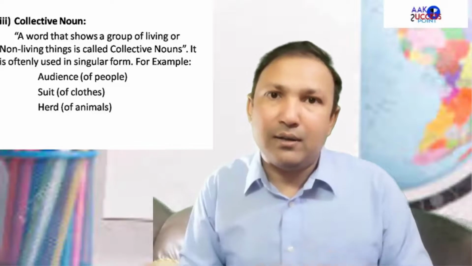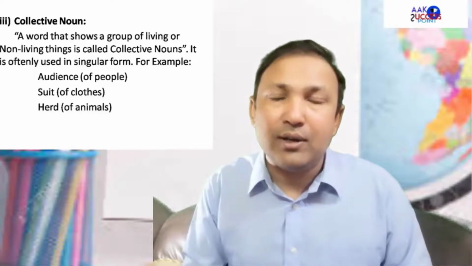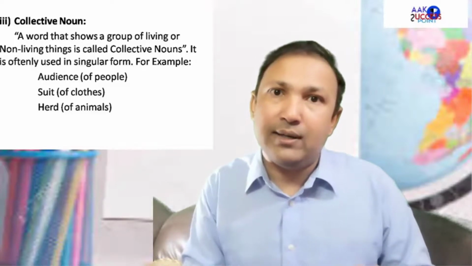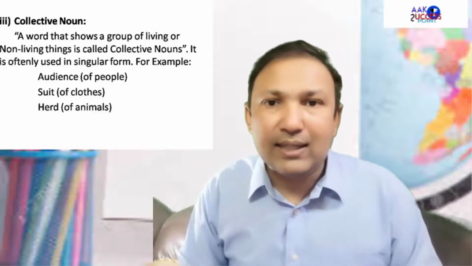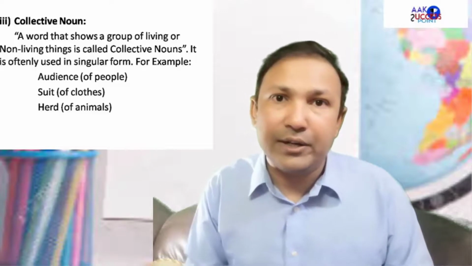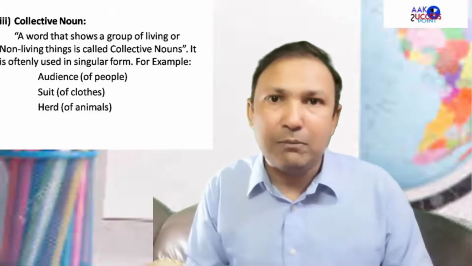Many people are there, but we say audience, that is singular noun. So that's a group of nouns, but we use it as a word in singular form. So that is called collective noun. Suit of clothes, herd of animals, herd, audience, team, army, police. So they seem to be singular, but there are so many nouns in them. There are 11 nouns in a single team. So team, that is collective noun. So a word that shows a group of living or non-living things is called collective noun. I hope that the point is clear.